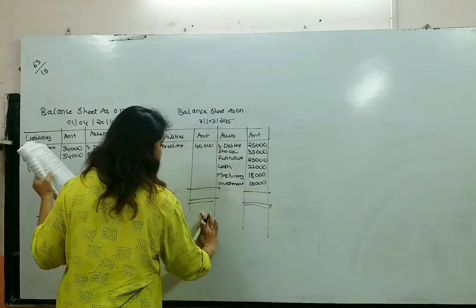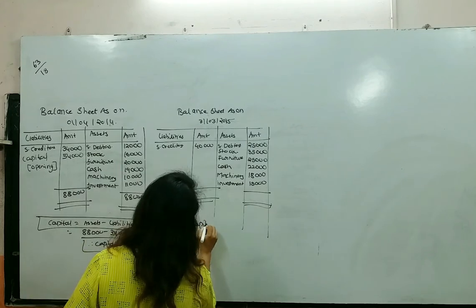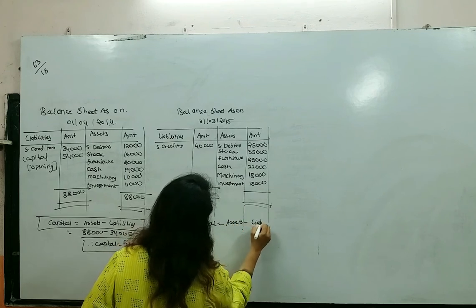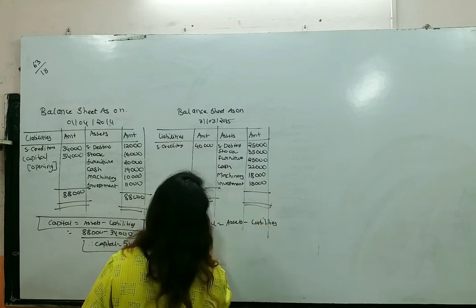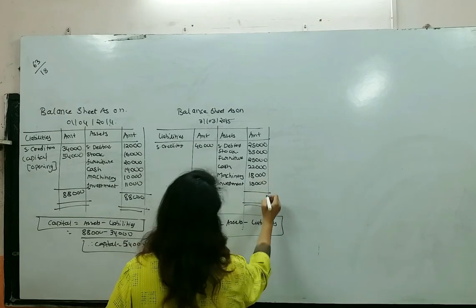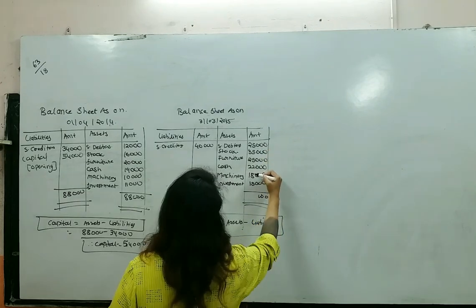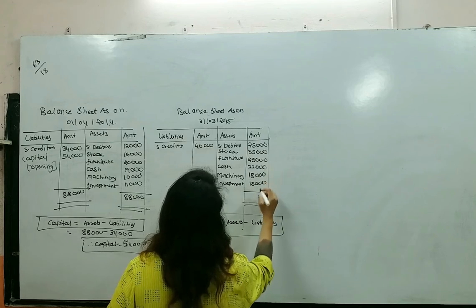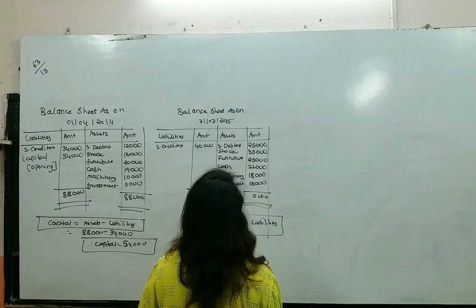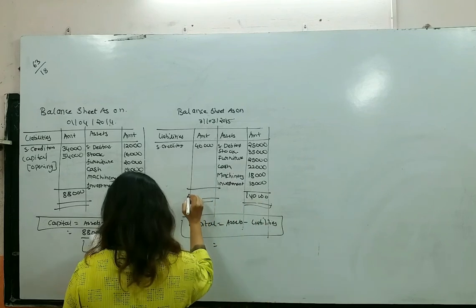Now here, I will write capital is equal to assets minus liabilities. Now let's do the total of assets. 5 plus 5, 10, plus 5, 15, plus 2, 17, 17 plus 3, 20, 25, 25 plus 5, 30, 3 will carry, 3 plus 2, 5, plus 3, 8, plus 2, 10, plus 2, 12, 13, 14, 1,40,000.